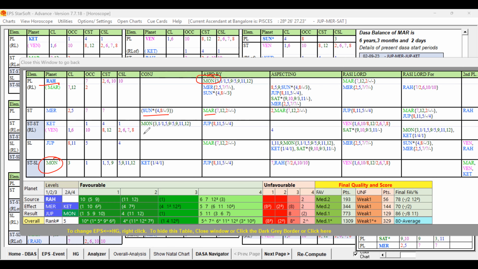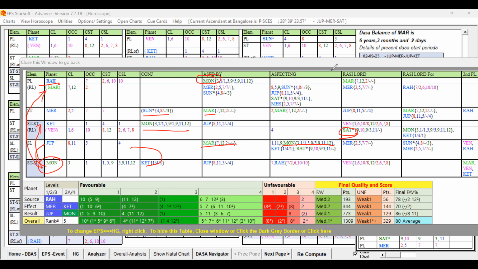The star level planet Ketu is having Moon in supports, the Lagna occupant. Ketu is getting that Moon because it is conjoined with Ketu. That is good, and Saturn also present in the supports. And the sub level planet, the sublord Jupiter, is having Mars here and also Moon. So that Moon is forming ruler link to the Jupiter and that source planet. So it is forming ruler link to the sublord and ruler link to the source planet. And also it is well connected at the sub level. So that Rahu is supported by way of the Moon and Mars, especially Moon is giving the ruler link. That way it is supportive.